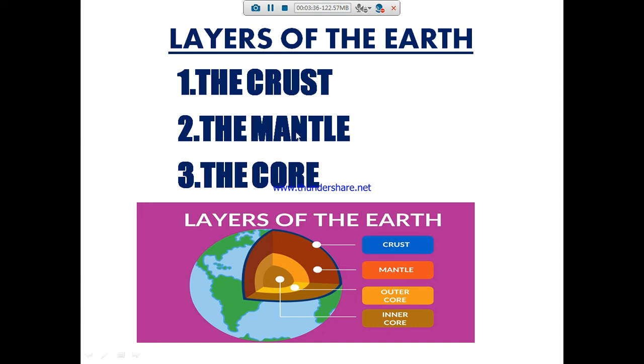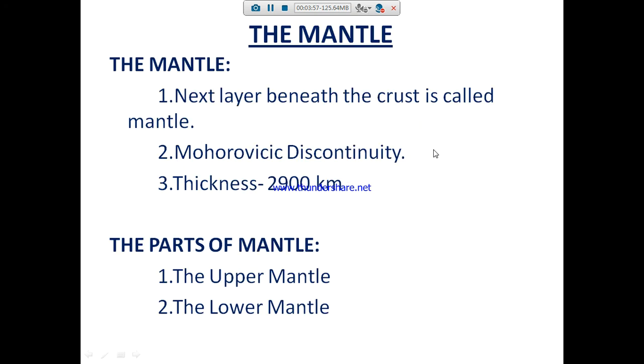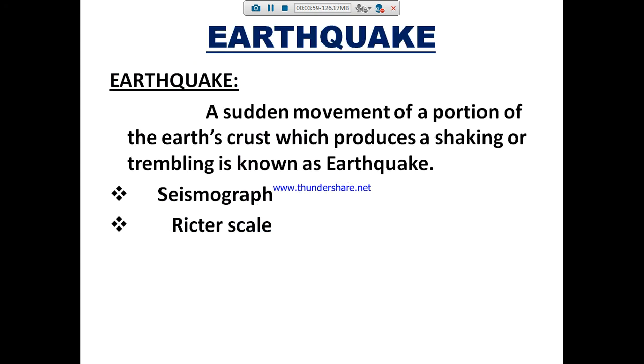See the picture, layers of the earth. The outer layer of the earth is called the crust. The second layer is called the mantle. The third, the very innermost layer, is called the core. The core is divided into the outer core and the inner core. So the crust, the mantle and the core are finished.